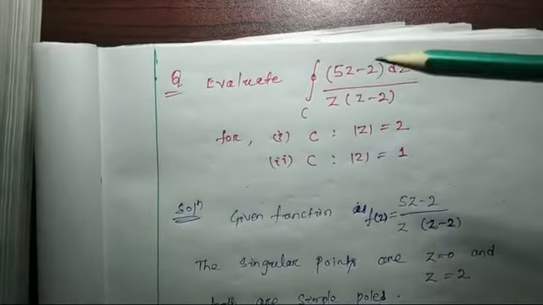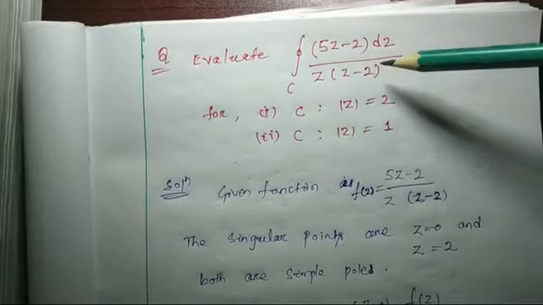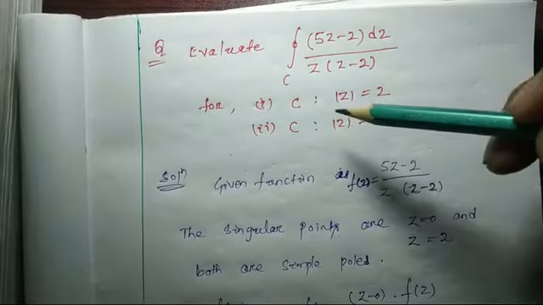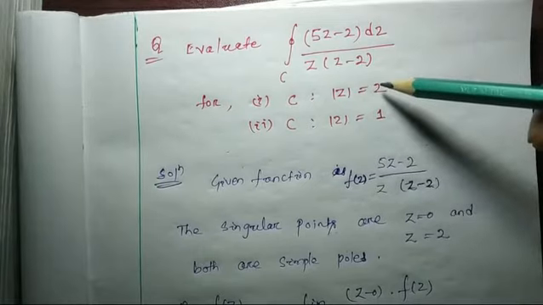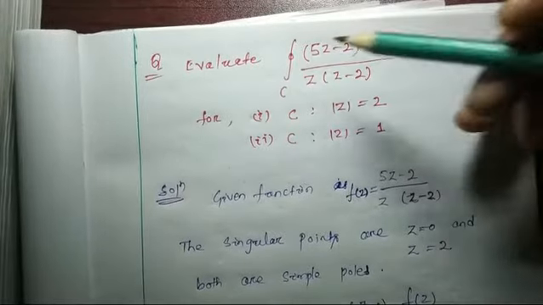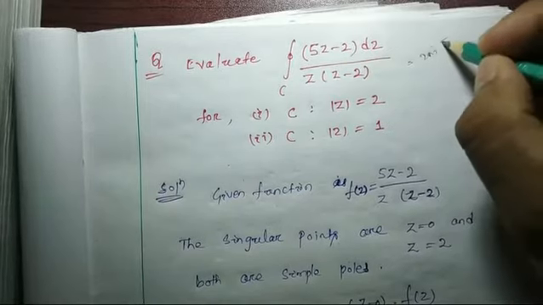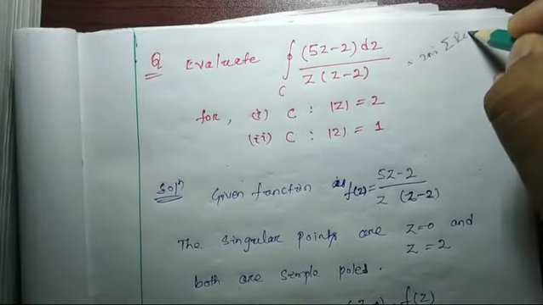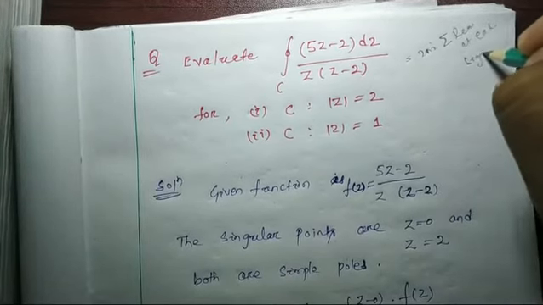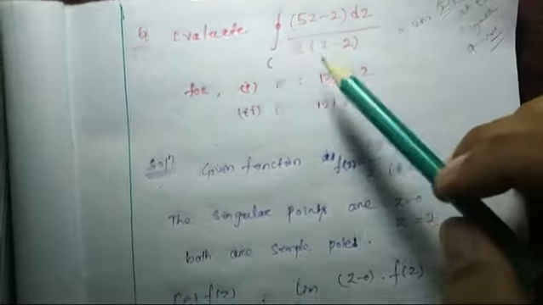Simple problem. See, the integral of (5z minus 2) dz by z into (z minus 2). We have to evaluate this integral for |z| equal to 2 and |z| equal to 1. Evaluating this integral means 2 pi i times the summation of the residue at each singular point. So here there are two singular points.